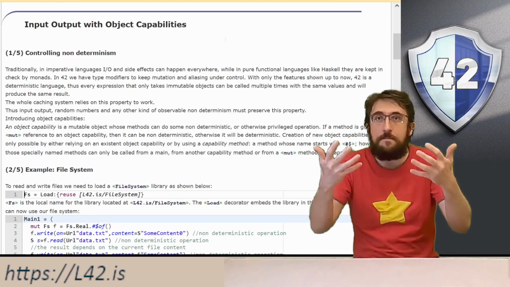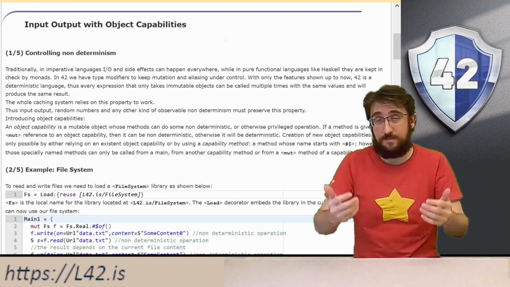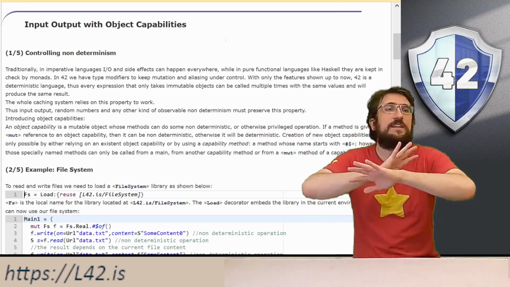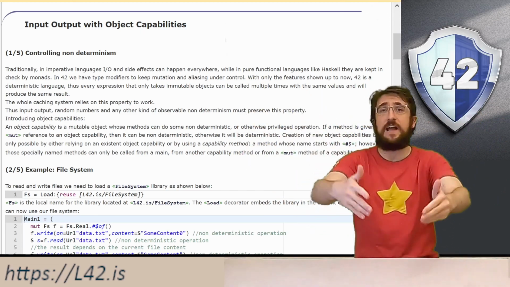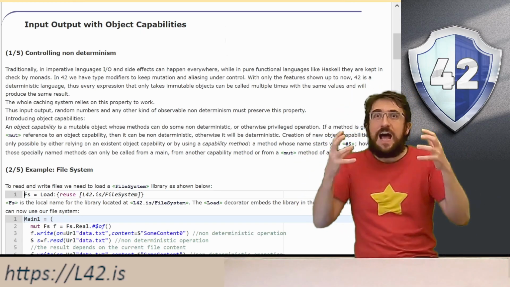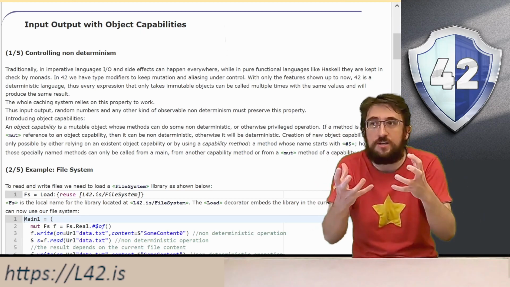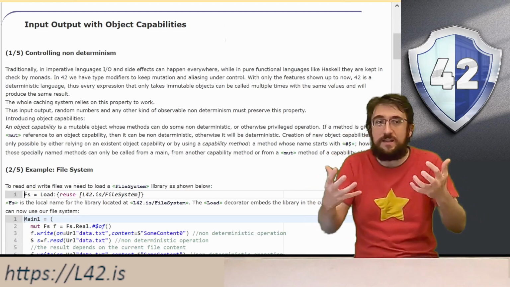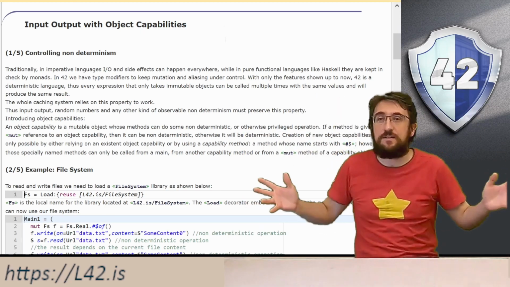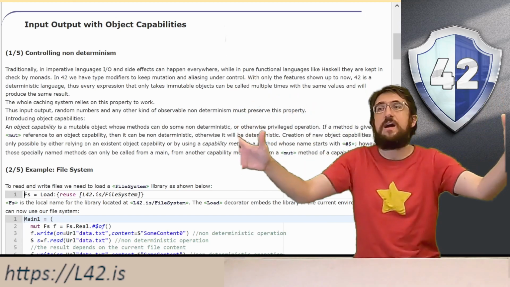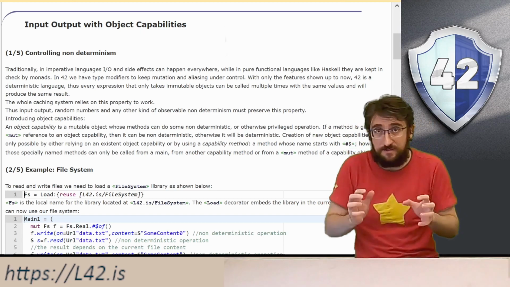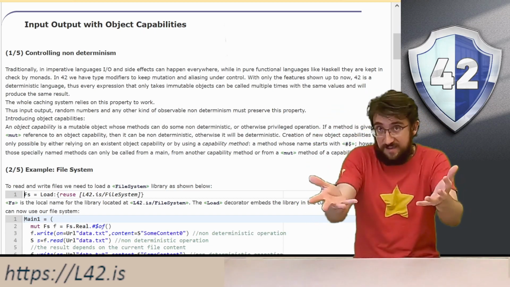We can make a good example of this with access to the file system. In most languages, for example in Java, at any point, anywhere, you can just write new File and start writing on a file. Instead, in 42, you need access to a file system object that will have a mutable method that will let you access files. And you will not be able to create this file system object anywhere in the code. You will only be able to create it in certain privileged places, basically in the mains.